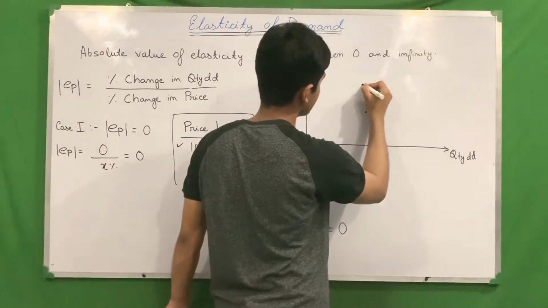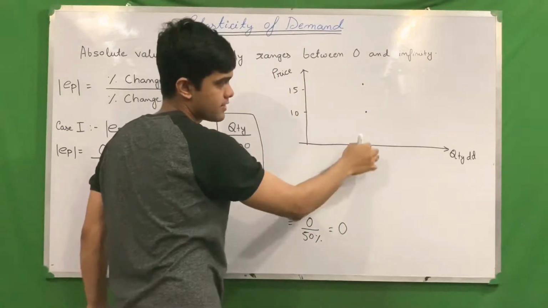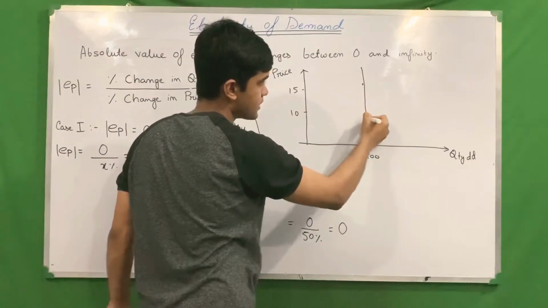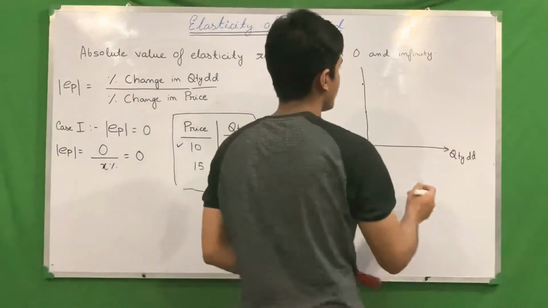If we draw this, we get a vertical line.